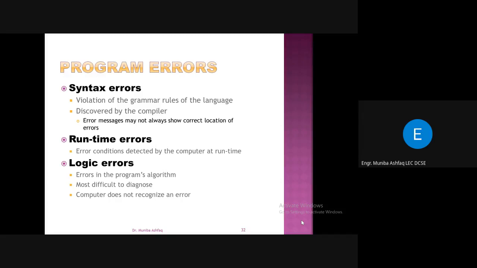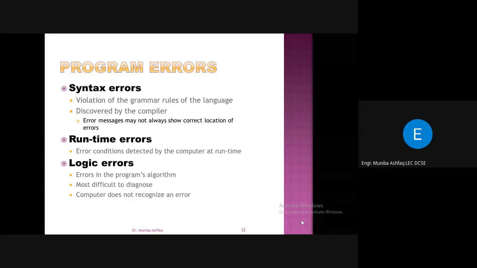Syntax errors occur when you violate the grammar rules of the language.